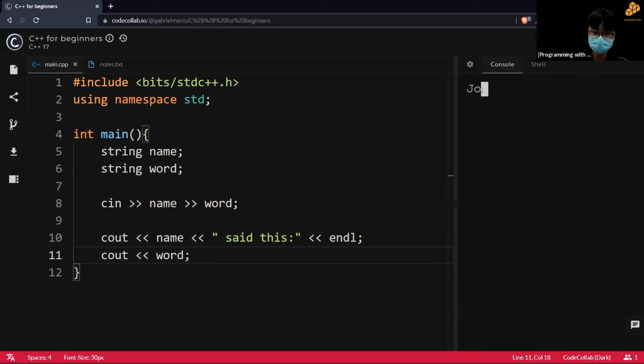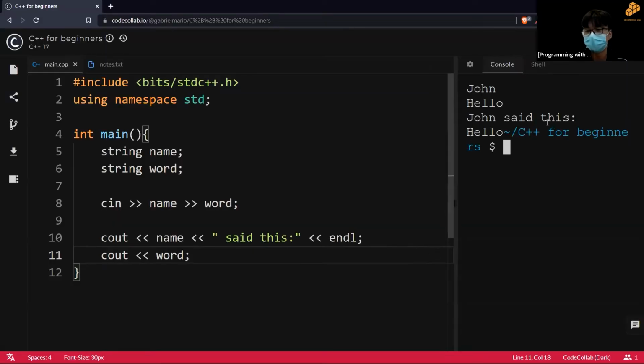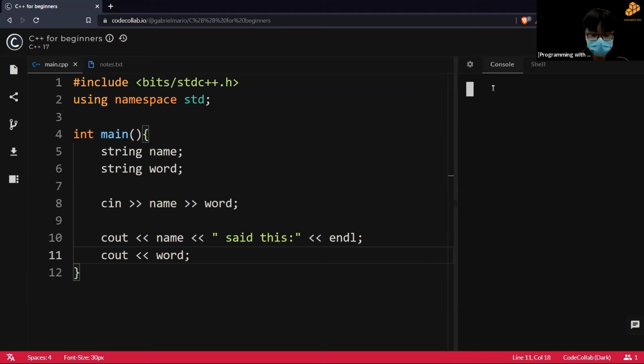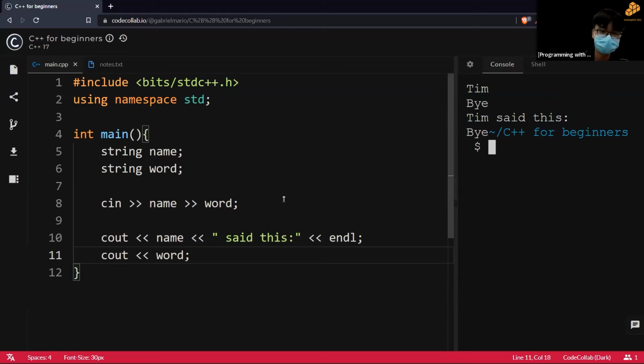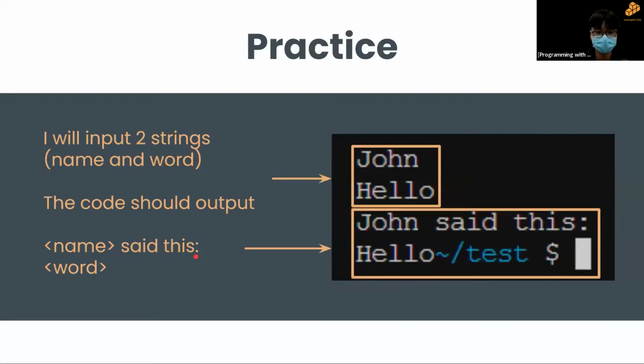So, John. Hello. See, John said this. Hello. And the thing about this is that this John and hello is determined by the user. So I don't have to be John and hello. It can be like Tim, and like you said bye. So Tim said this. Bye. So yeah, this is the answer for the practice. I hope, if anyone has any questions, you can just ask in the chat.